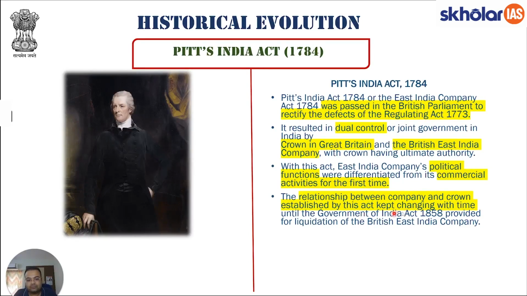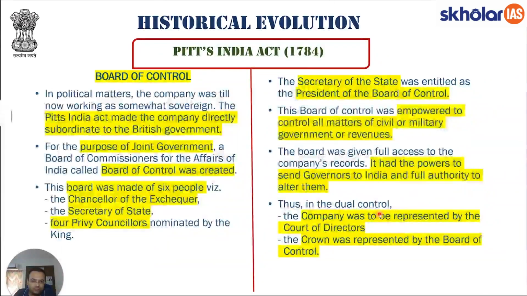The relationship between company and crown established by this act kept changing over time till 1858. So in 1858, what had happened? Because in 1857, a revolt had happened, the Sepoy Mutiny, the First War of India's Independence. There were drastic changes brought in 1858. But the crux till 1858 remained Pitt's India Act, which we would see in the course of this lecture. Now, what were the provisions brought about by Pitt's India Act?